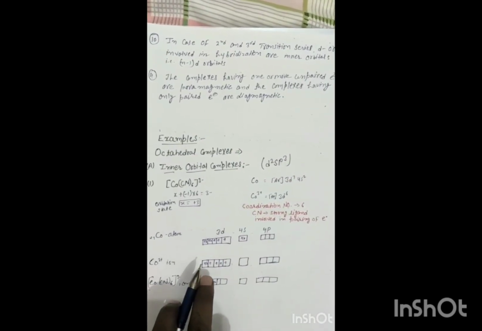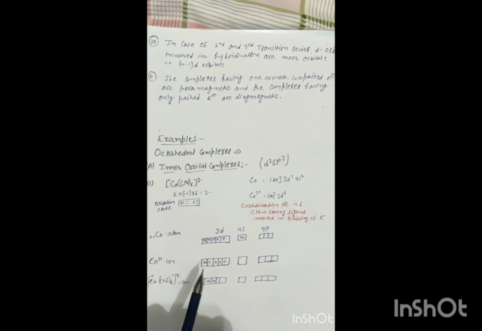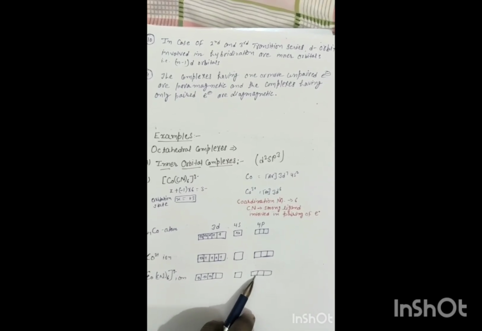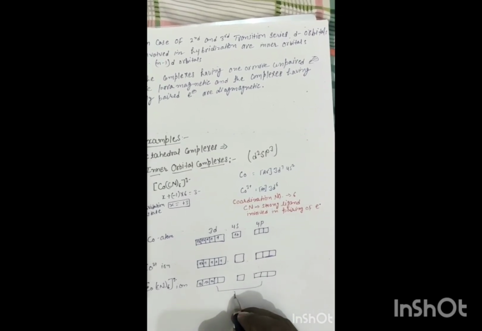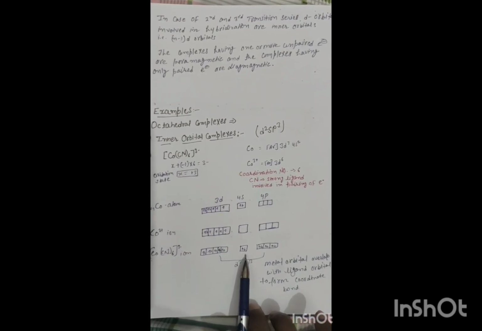6 orbitals are vacant; 2 electrons of the d orbital are shifted into one of the 3d orbitals of the cobalt ion, so we get 2 d orbitals, 1 s orbital and 3 p orbitals, so we get d2sp3 hybrid orbitals. These 2 d orbitals, 1 s and 3 p orbitals combine to form d2sp3 hybrid orbitals, which overlap with the ligand orbitals to form a coordinate bond.